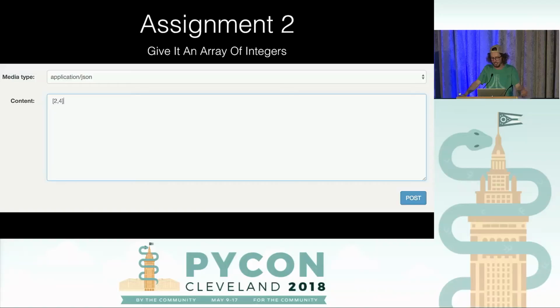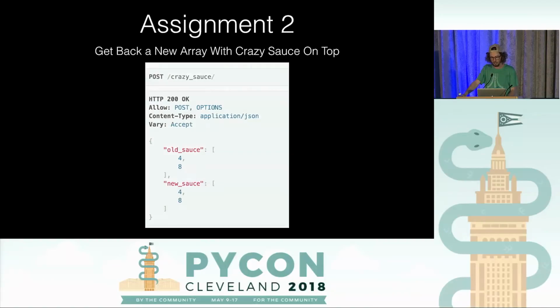So we've got an endpoint here. You give it an array of integers, in this case 2 and 4. And it gives back a new array with crazy sauce on top. This is similar to the quark in the sense that we don't really know what crazy sauce is or what it's supposed to imply. But when we look at the return value, we've got old sauce and new sauce, and they seem to be the same. So He-Man noticed that and thinks that old sauce should be 2 and 4, which makes sense.